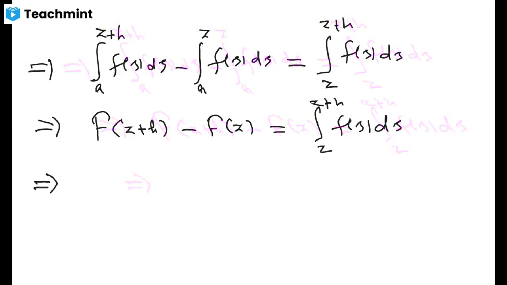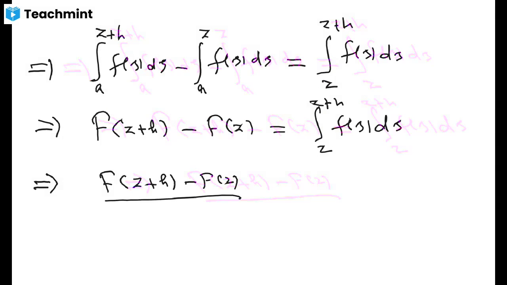This implies, I am going to divide it by h also. I will have F of z plus h minus F of z upon h, minus f of z. This is the idea to show that when h goes to 0, this limit must be 0.